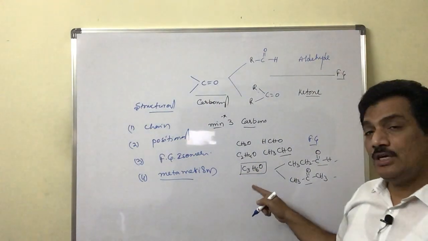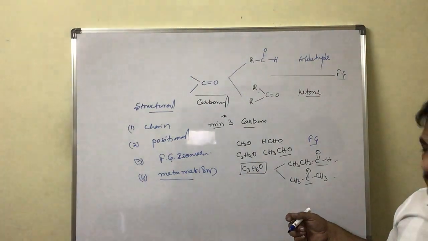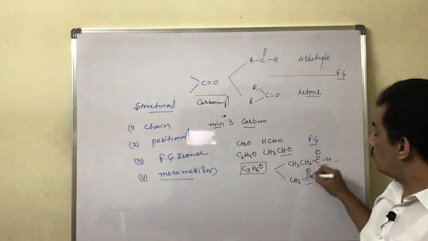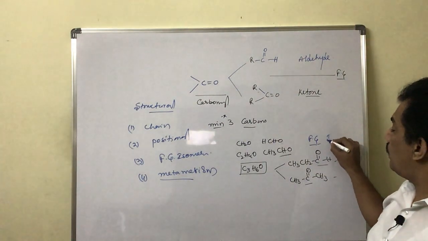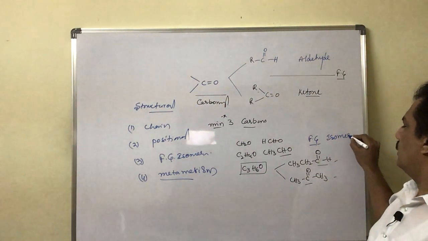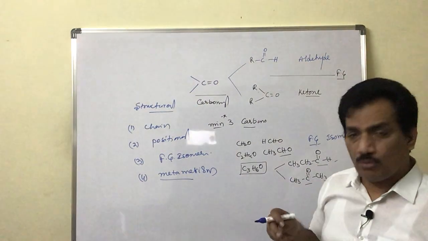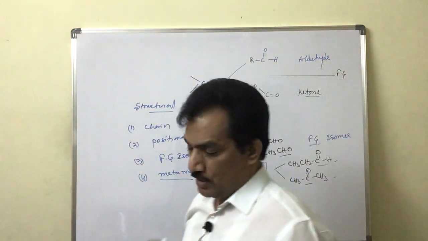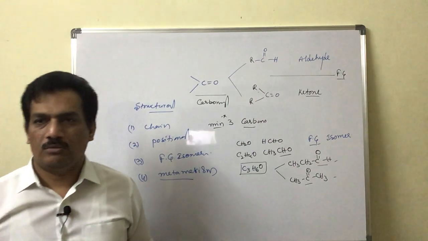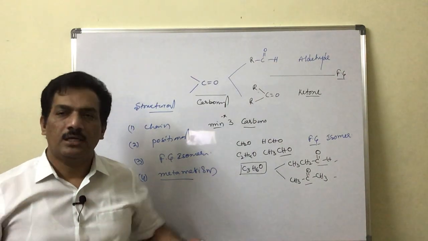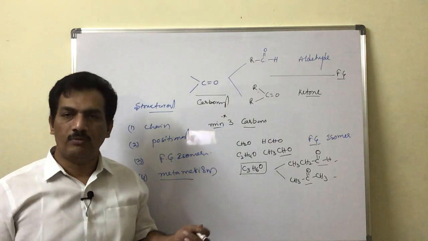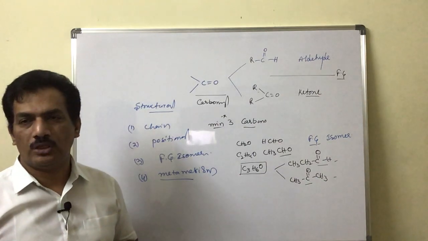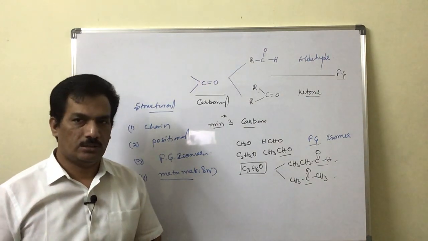From 3 carbons onwards, ketones and aldehydes are functional group isomers. Simply, when it is possible to write the keto form as well as the aldehyde form, only then can we consider both forms. In general we can say that aldehydes and ketones are functional group isomers.